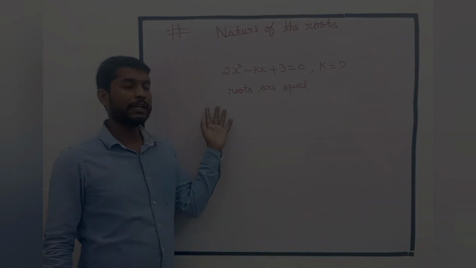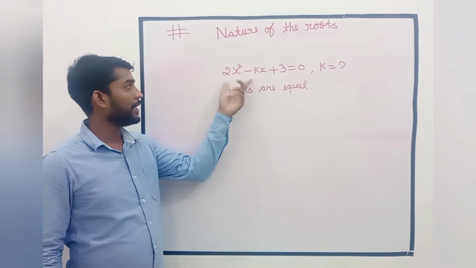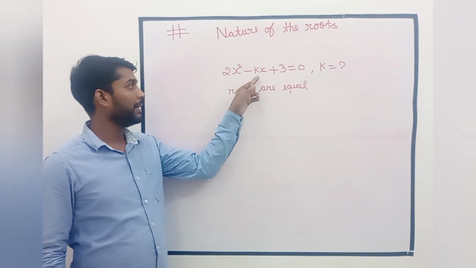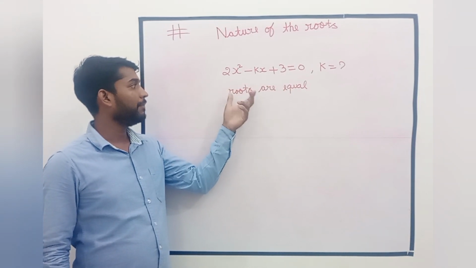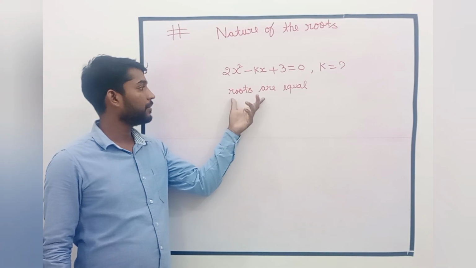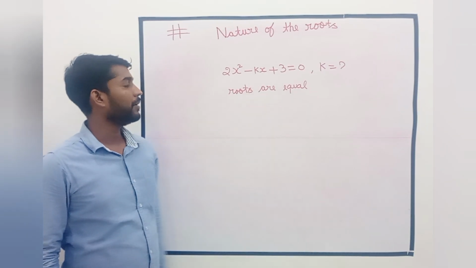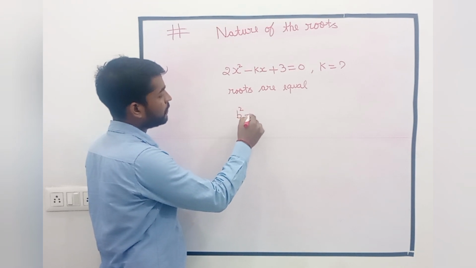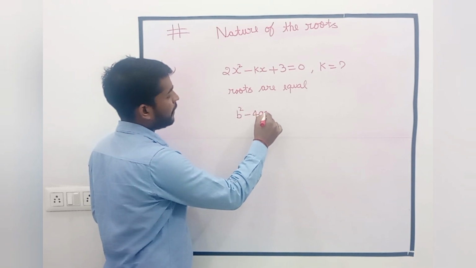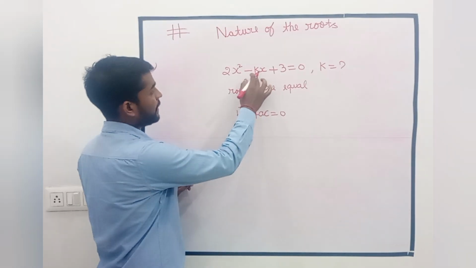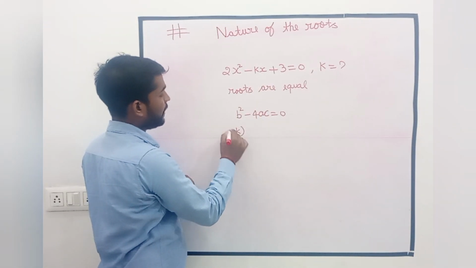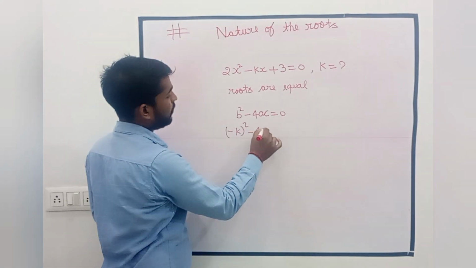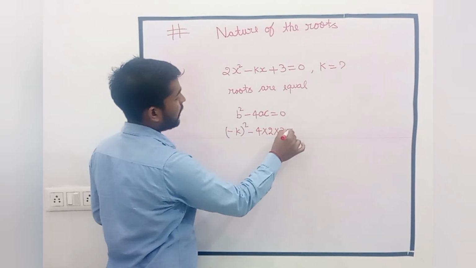Here is another new question. Given the equation 2x square minus kx plus 3 equal to 0, we have to find the value of k, and the given concept is that the roots are equal. Therefore, roots are equal means the discriminant should be 0. We calculate b square minus 4 into 2 into 3 equal to 0, so k square minus 4 into 2 into 3 equal to 0.